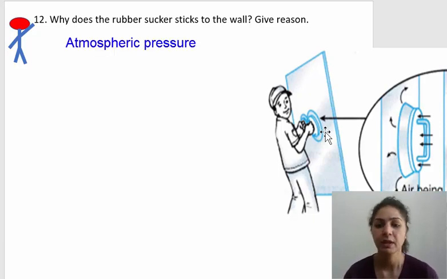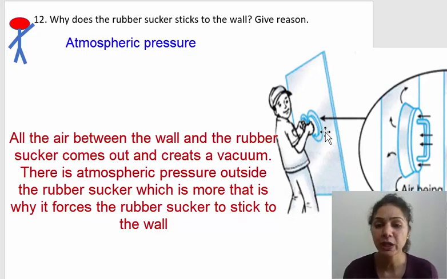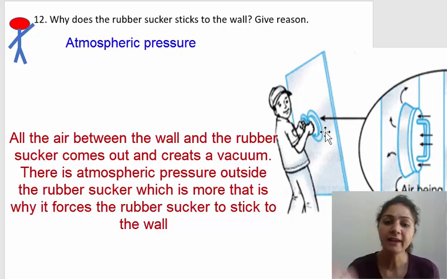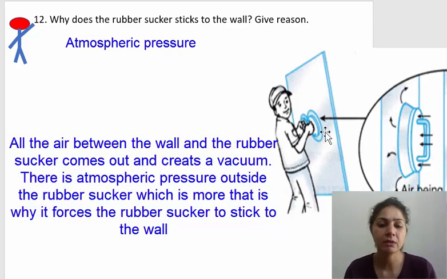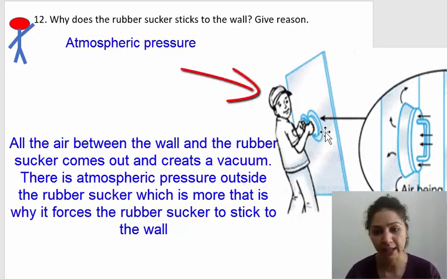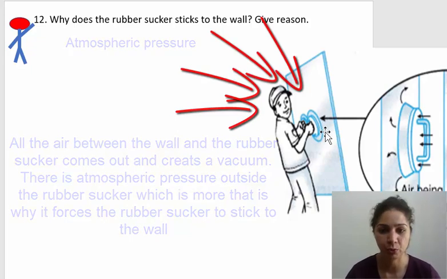What actually happens here is that when he pushes it against the wall, all the air which is in between the rubber sucker and the wall comes out. Isn't it? When all the air comes out, a vacuum is created between the wall and the rubber sucker. But on the outer surface, there is atmospheric pressure acting. So the outer atmospheric pressure is going to push this rubber sucker against the wall, and that's why it sticks to the wall. So that is the reason why it easily sticks to the wall.